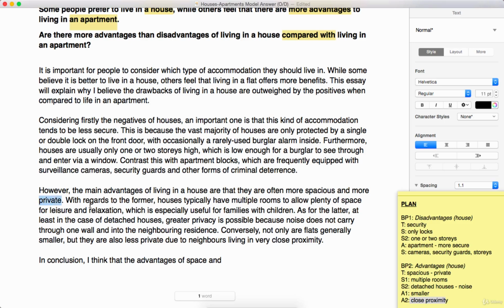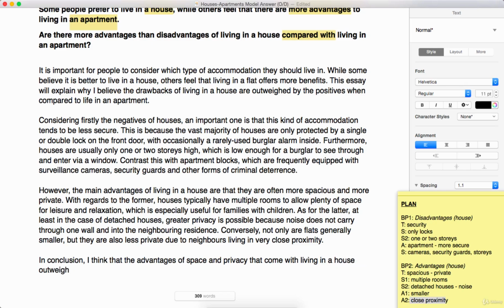And we've got private, so we'll just go with privacy. We do already have these words, but I think it's better if we can at least paraphrase them from the topic sentence. Makes it a little bit less obvious. So the advantages of space and privacy that come with living in a house, keeping it nice and simple here,